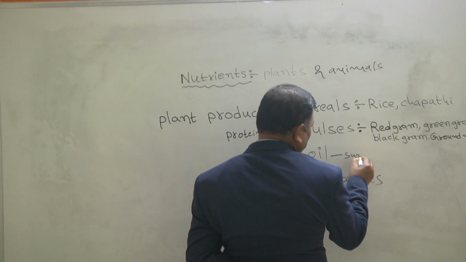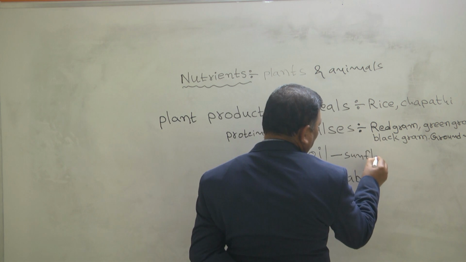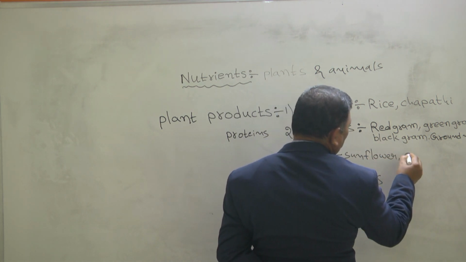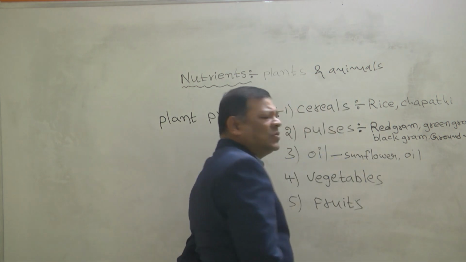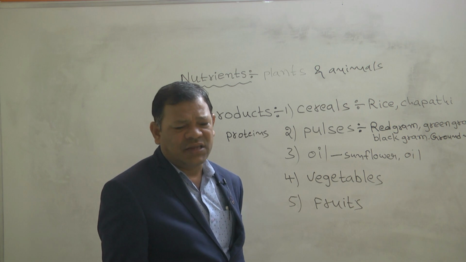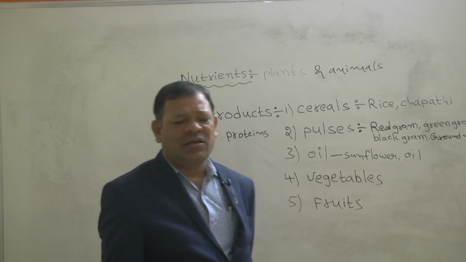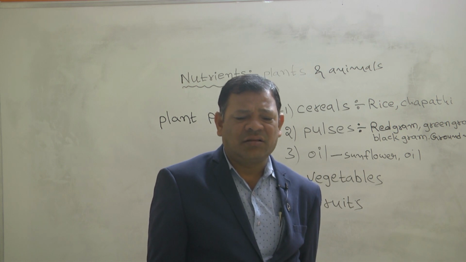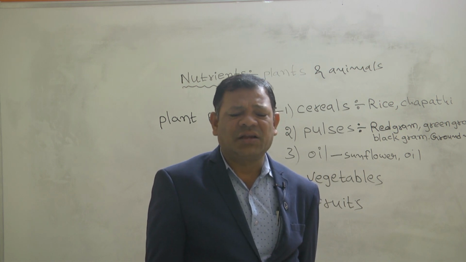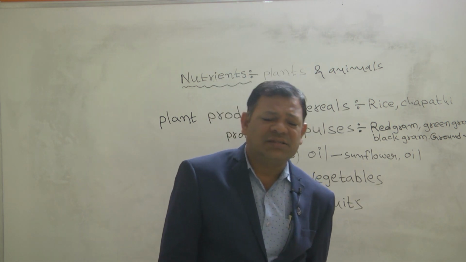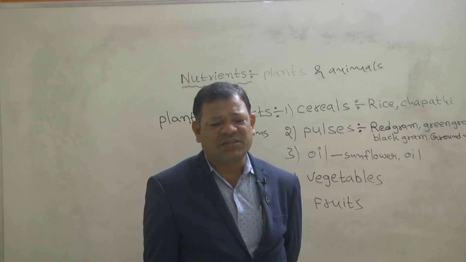Next, oil. Oil generally you know very well. Sunflower oil. Almost all the oils. We know very well castor oil, sunflower oil, next mustard oil. So these are all the oils we are getting. Preparation of the curry. These are the oils extracted from the oil plants. In these, especially fats are present.